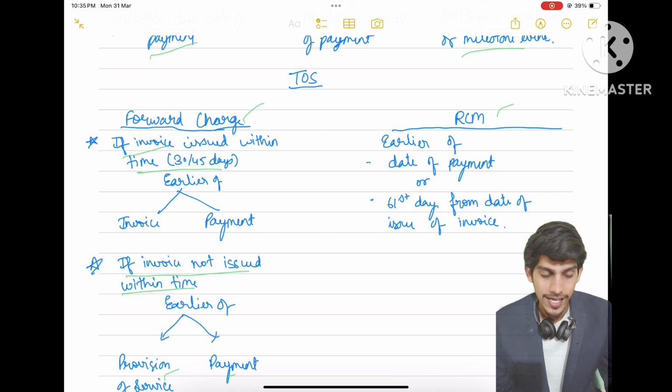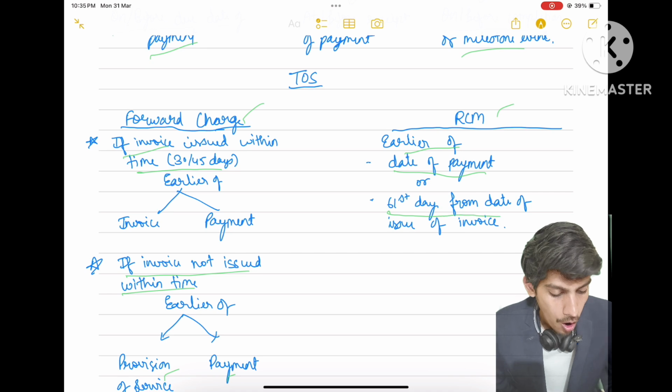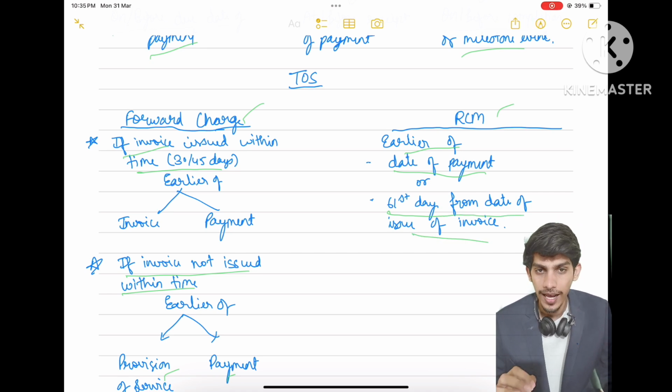Now we have the RCM case. So in RCM we have two conditions: the earlier of date of payment, the date on which payment has been made, or the 61st day from the date of issue of invoice. When the supplier has issued invoice to the recipient, the 61st day from that date or date of payment, whichever is earlier.